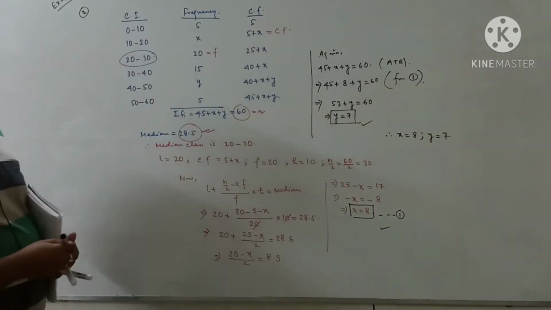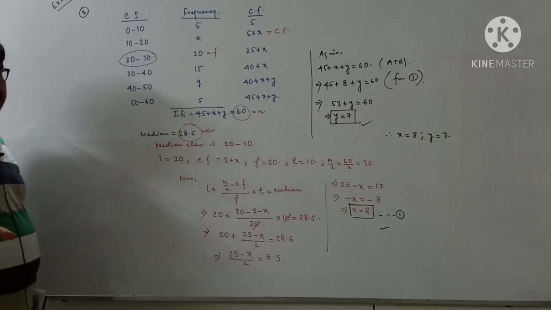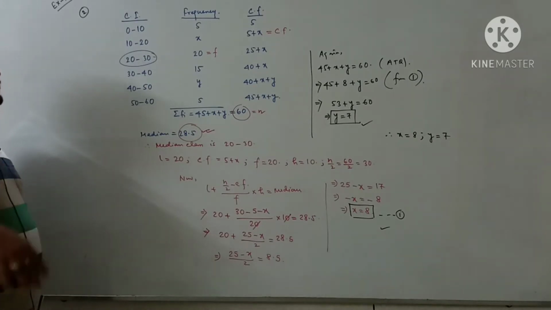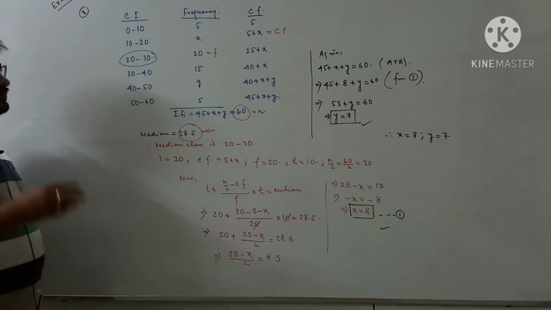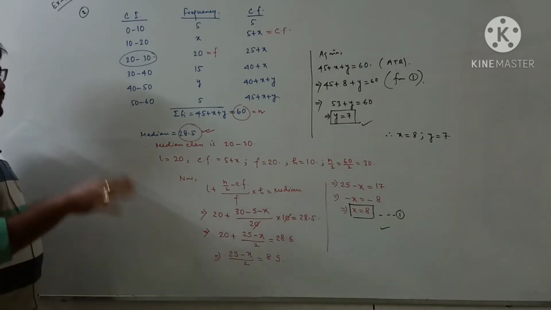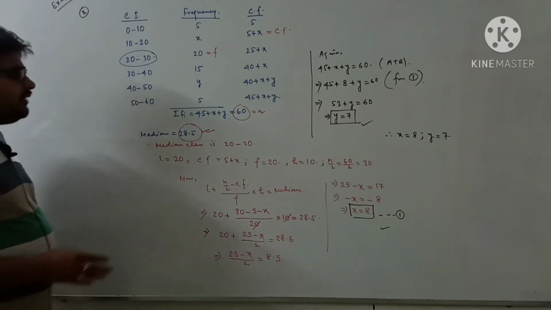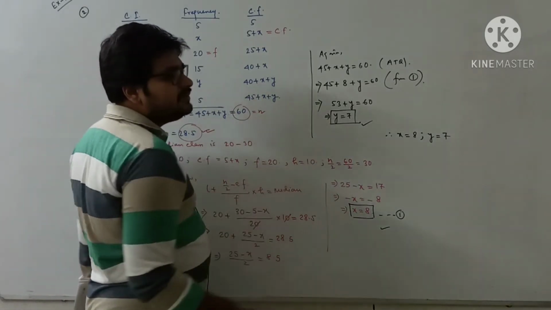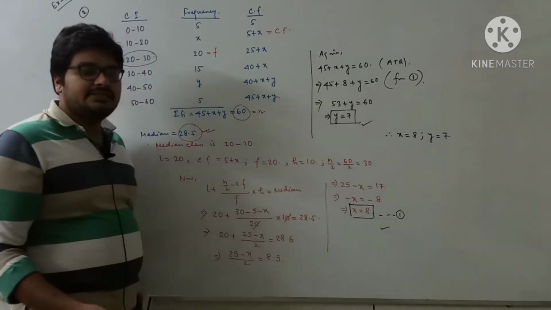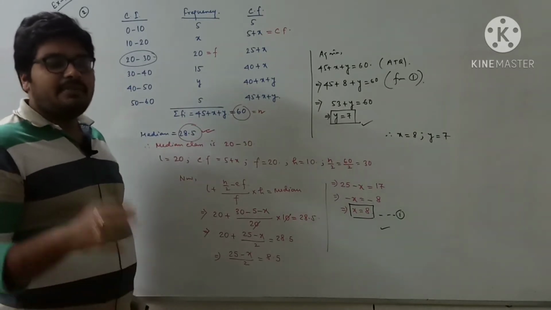I think you understand the process, so no hard problem is here. So that way, whenever you need to find out the value of the unknown, that process we have discussed here. And what is L, what is CF, what is F, what is H, and what is n by 2, I have already discussed in the previous class, that is in the third video. I think we have a concept about it.